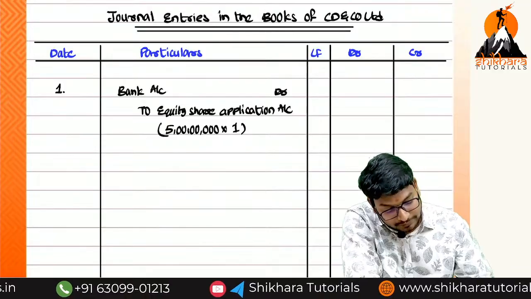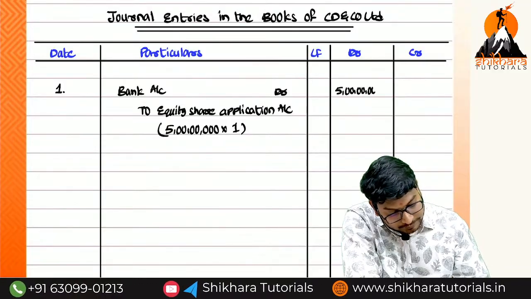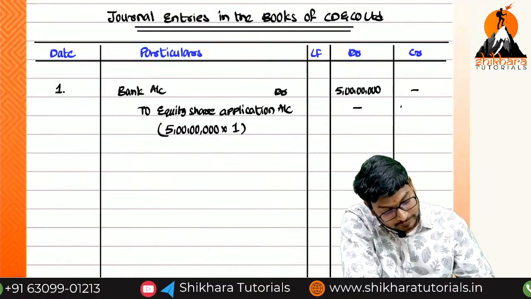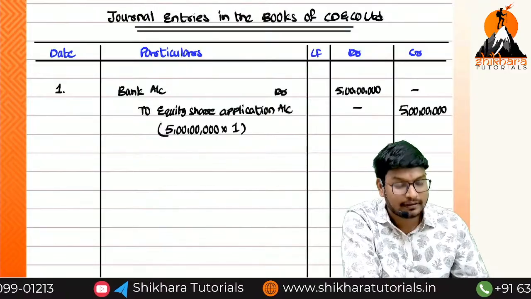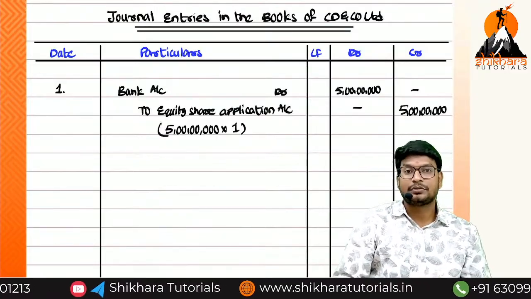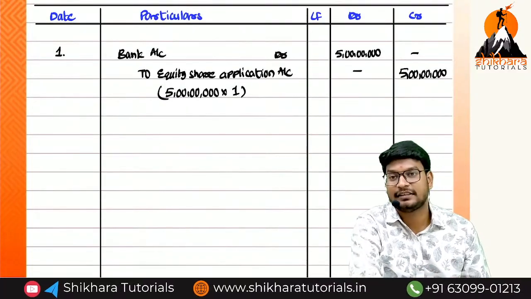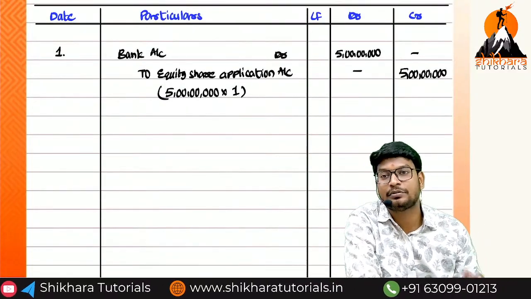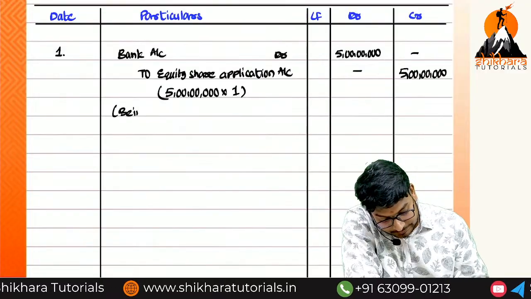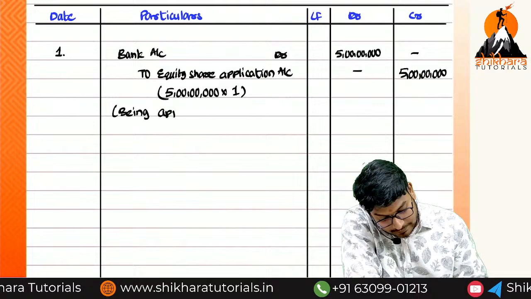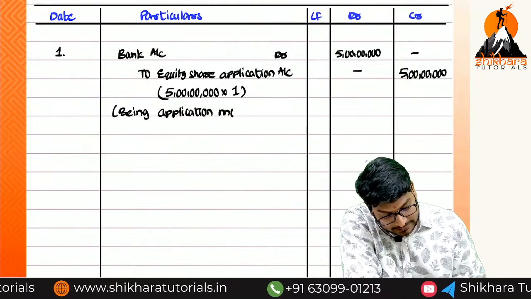So what is the amount we have to write? 5 crores. If you do not have the space, you can write the amount in thousands or lakhs, or just write the 5 here also. But in the examination, you have to put the zeros. Okay? So what is the narration? Being application money received.